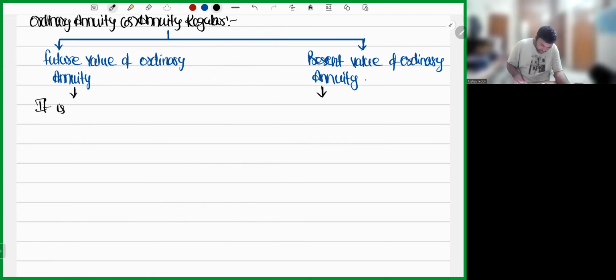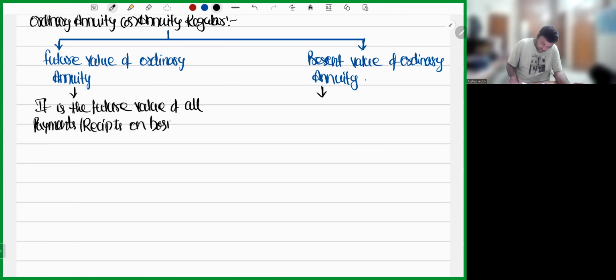It is the future value of all payments or receipts on the basis of ordinary annuity.